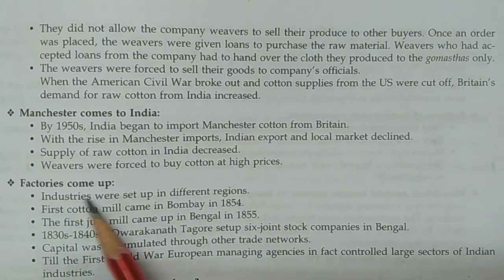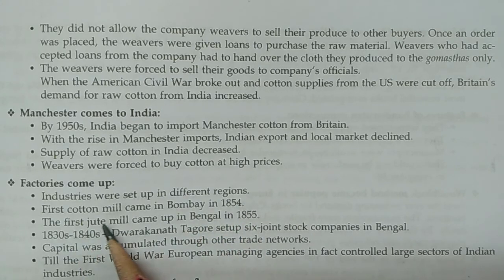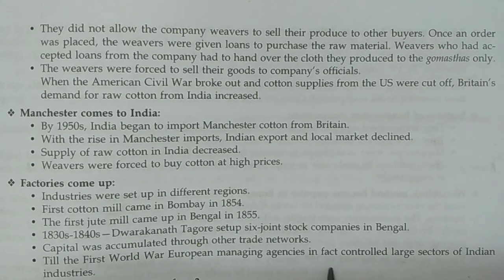Next, factories come up. Industries were set up in different regions. The first cotton mill came up in Bombay in 1854. The first jute mill came up in Bengal in 1855. In the 1830s and 1840s, Dwarkanath Tagore set up six joint stock companies in Bengal. Next, capital was accumulated through other trade networks. Till the First World War, European managing agencies in fact controlled large sectors of Indian industries.